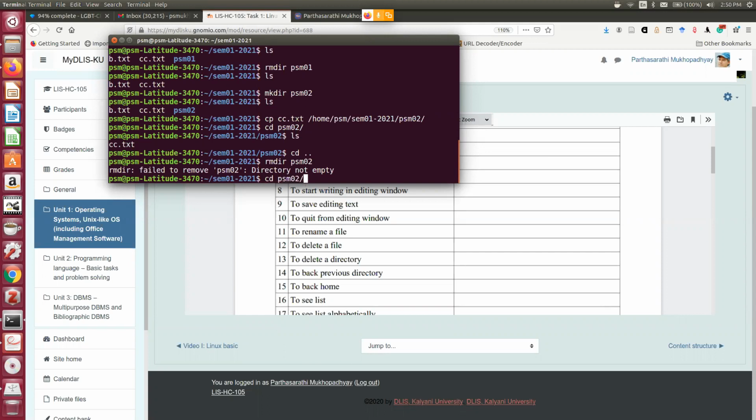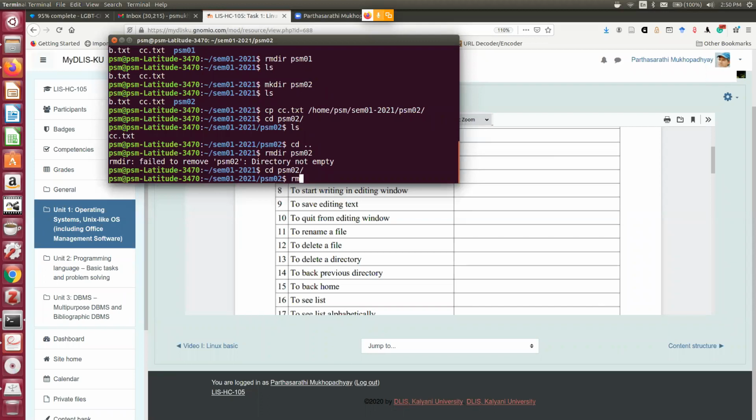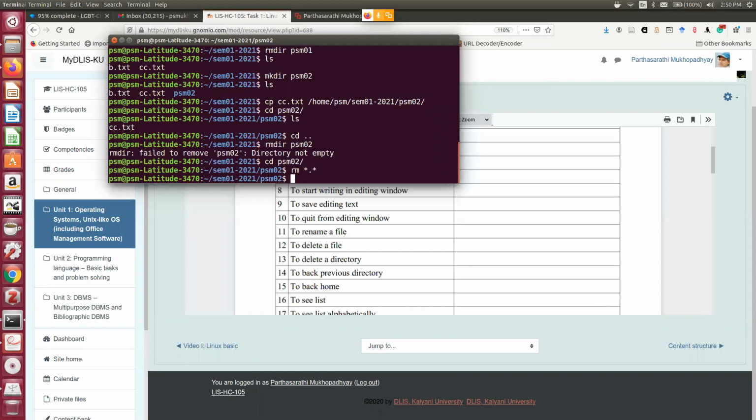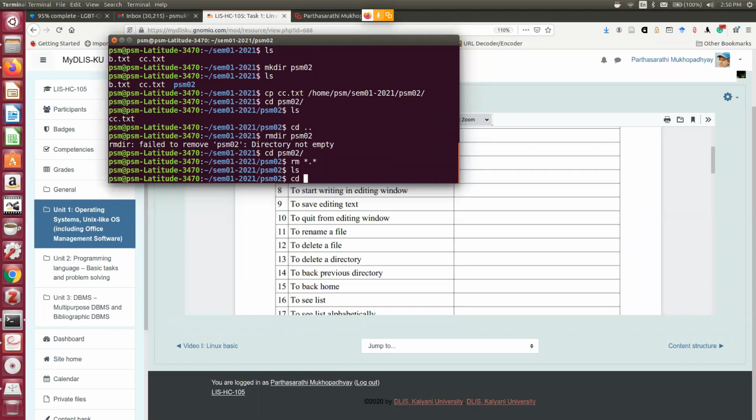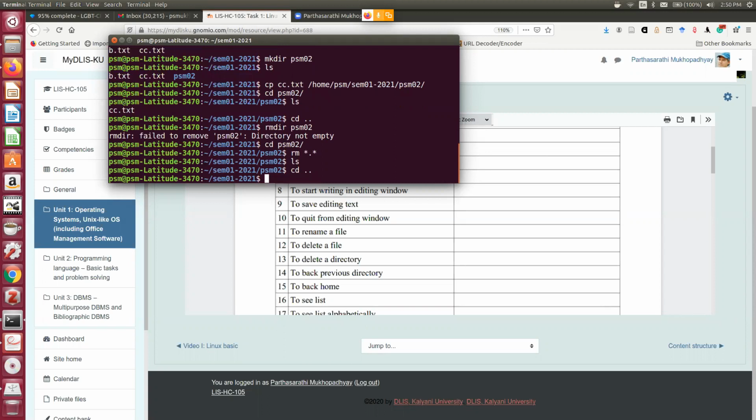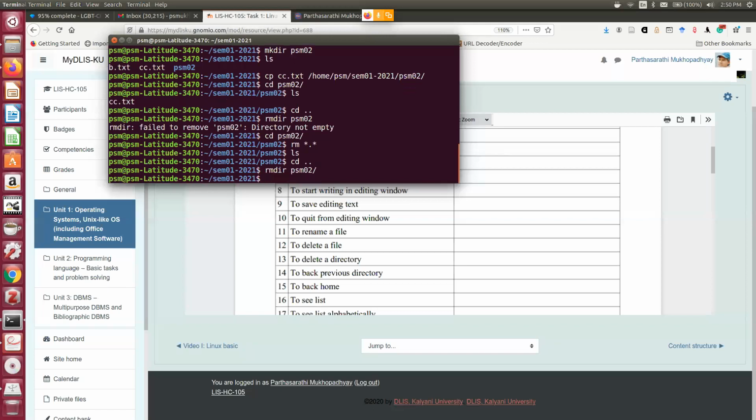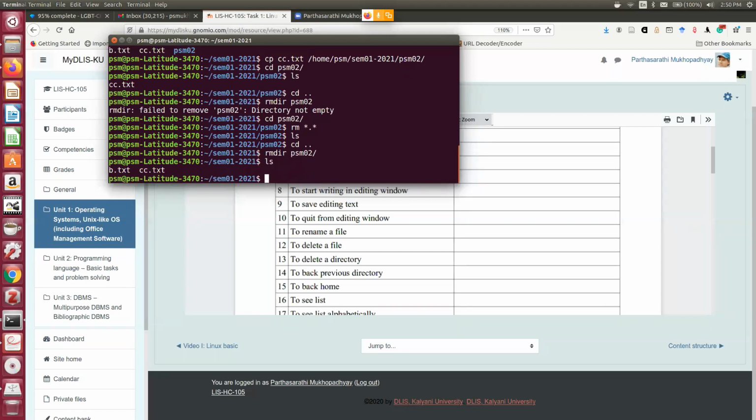So first let me show you how systematically we can do it. I can go to PSM02, I can remove everything, star. This star is called wild character: any file name dot any file extension. So if I give rm star, now there is nothing. Now I can go up. Now I can utilize rmdir psm02. So now it is not objecting, it is now deleting everything because it can delete an empty directory.